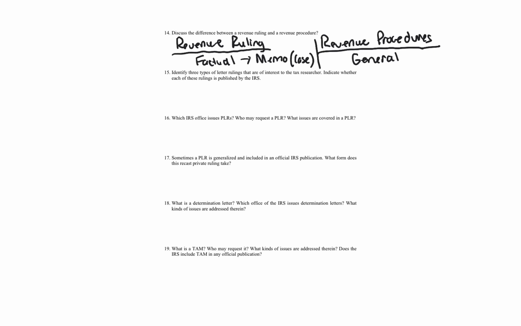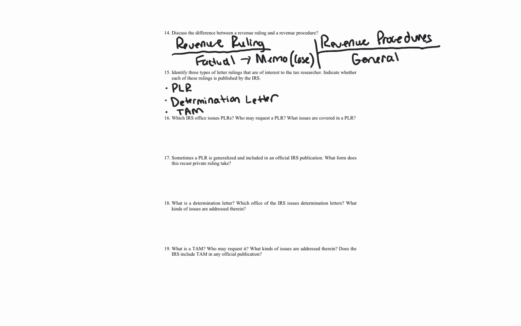All right, question 15. Identify 3 types of letter rulings that are of interest to the tax researcher. Indicate whether each of these rulings is published by the IRS. So there's letter rulings in many forms, and the main ones, picking three: private letter ruling, PLR, I would say that's definitely the most common. Also, determination letters are common as well. So determination letter is the second. And then the third one, I would say, is a TAM, Technical Advice Memorandum. Okay? And we're going to talk about all these later on.